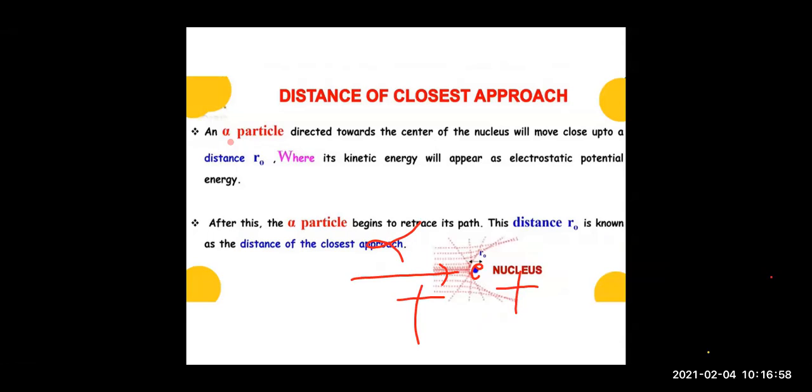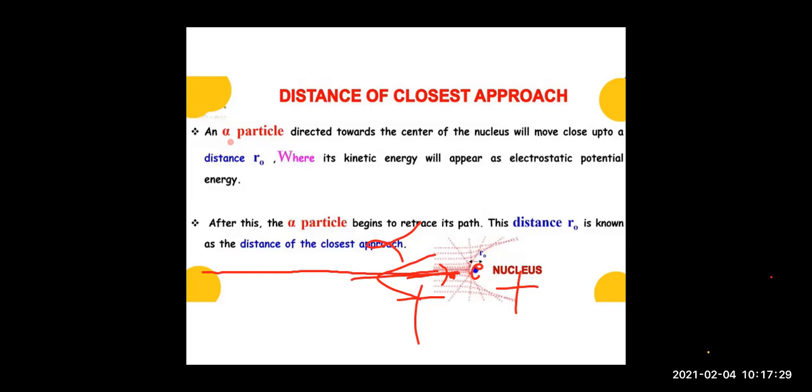Means the alpha particle will be able to reach near the nucleus up to a certain distance only, because as it goes very near the nucleus, the repulsive force becomes stronger, and it repels the alpha particle, and the alpha particle retraces its path, means it begins to move back on the same path.